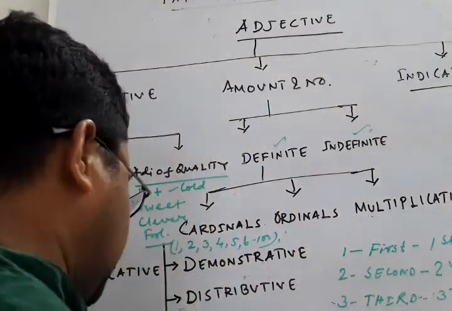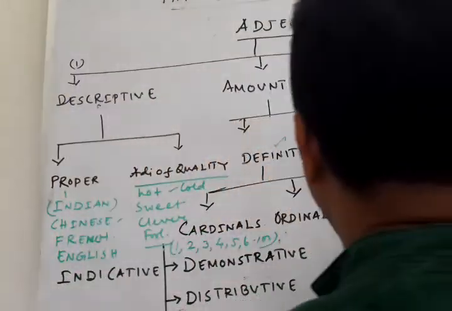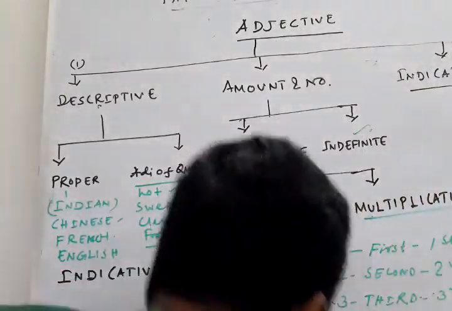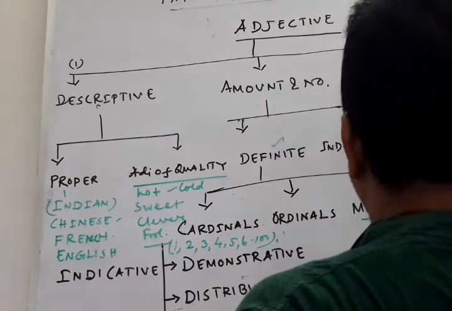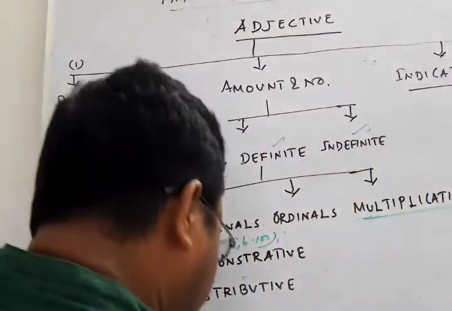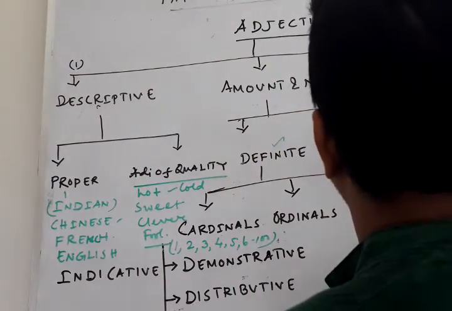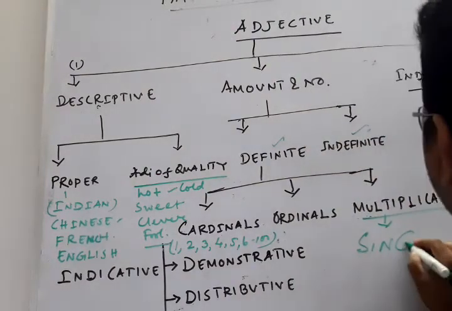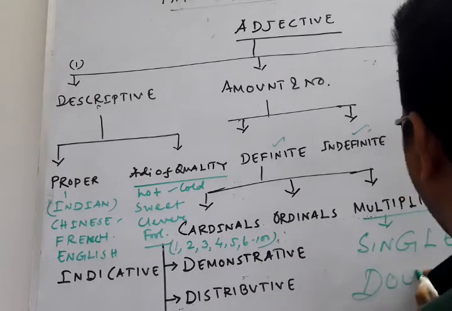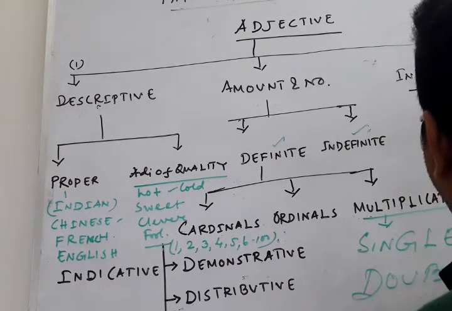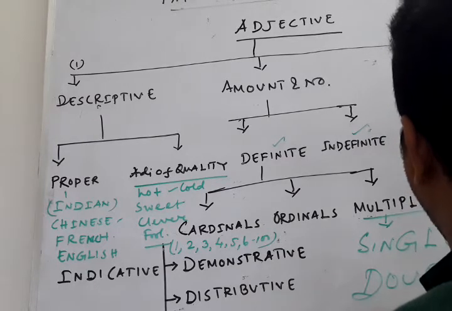And next is multiplicative. Examples: in case of multiplicative we write single, SINGLE, double, DOUBLE, triple, TRIPLE.